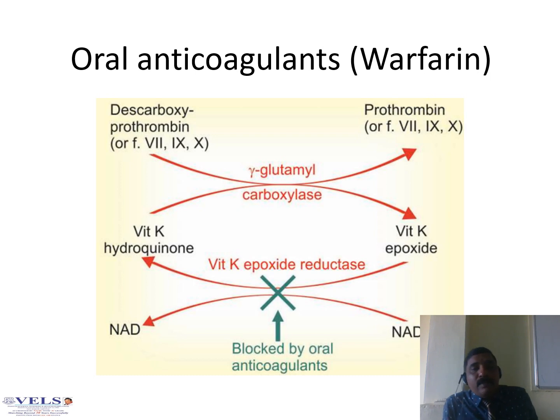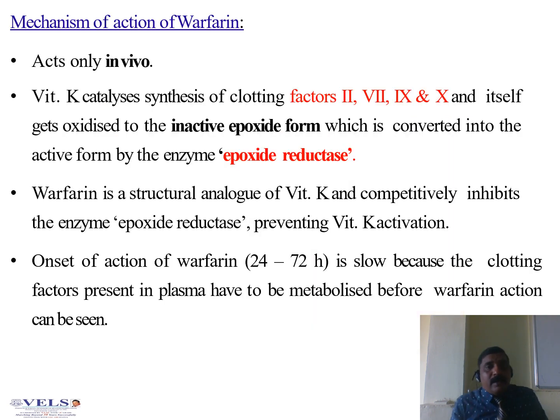For oral anticoagulants like warfarin, the important enzyme is vitamin K epoxide reductase, which must be blocked. Then factors 2, 7, 9, 10 are blocked, so clotting is not formed and anticoagulant action happens. Warfarin acts only in vivo.